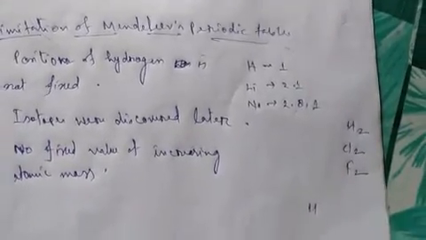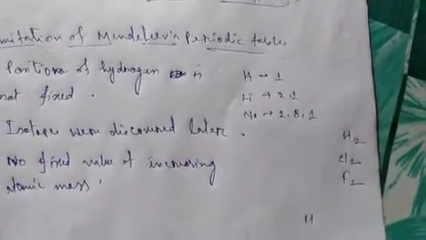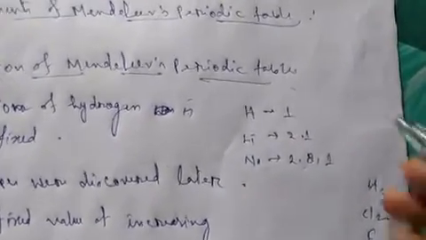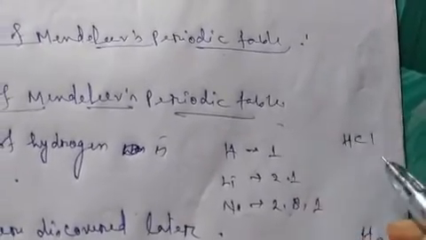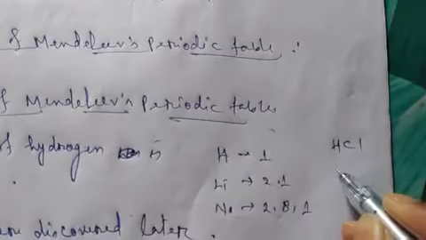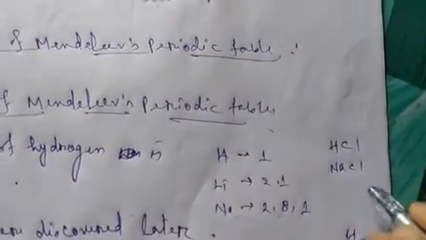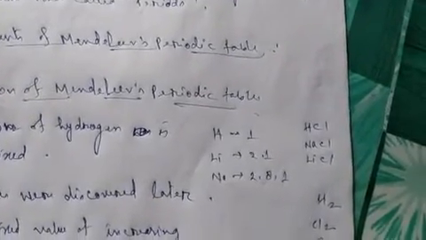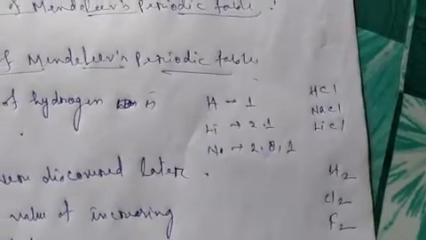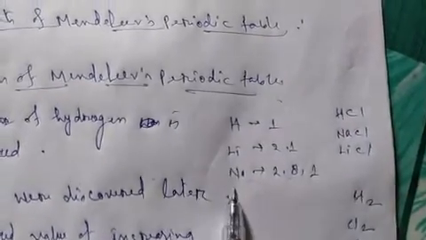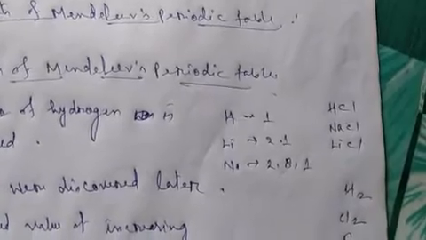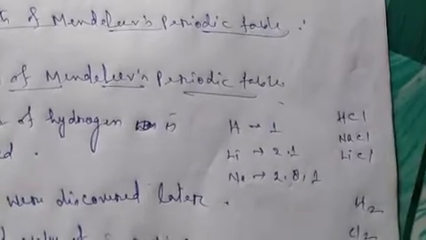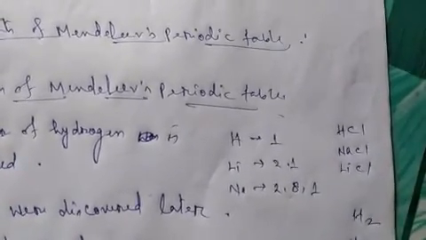Again, if we look at the reaction with chlorine or halogen, if hydrogen reacts with halogen, it forms HCl. In the same manner, if sodium reacts with halogen, we get sodium chloride. If lithium, then also lithium chloride. That means it is showing the properties of lithium and sodium. From this particular point of view, we can say that hydrogen, lithium and sodium can be placed in the same group.